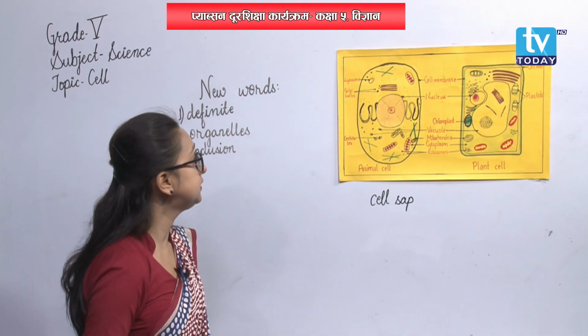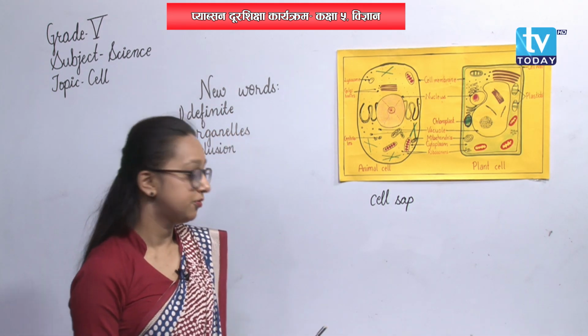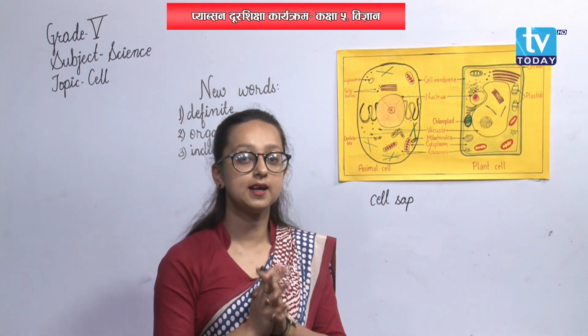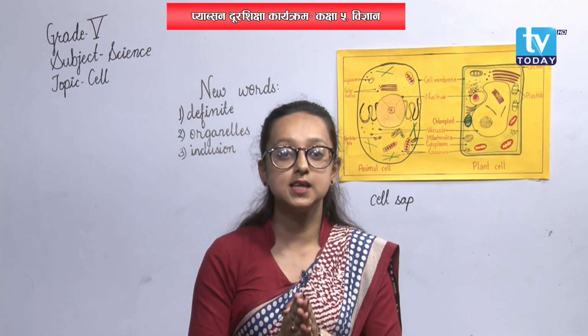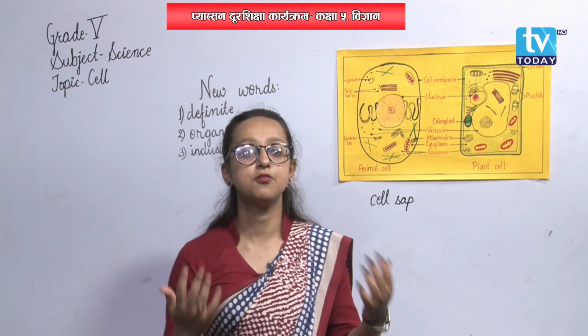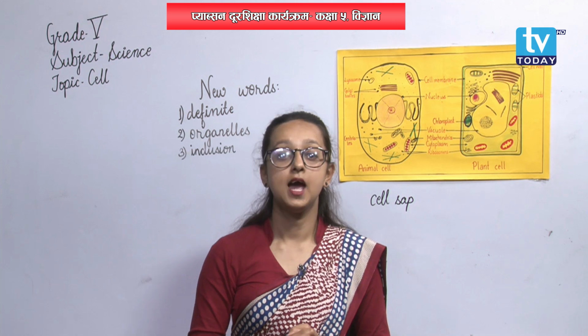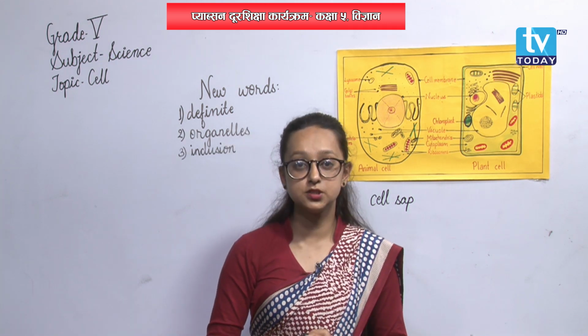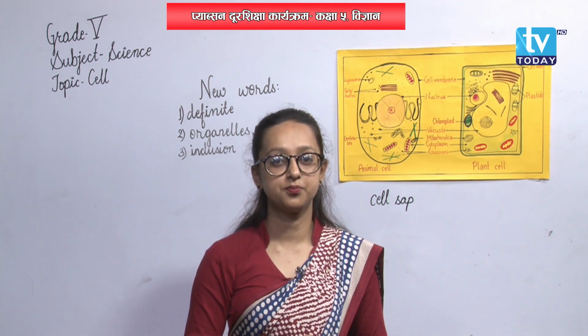Well, in this way we discussed some of the parts of cell today. And also at last let me revise: cells are the basic structural and functional unit of life, and the cell was first discovered by an English scientist, Robert Hooke, in 1665.